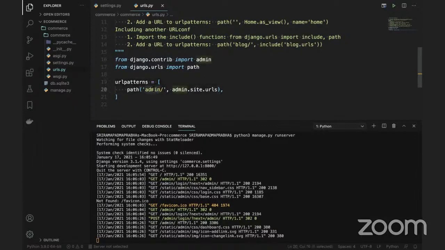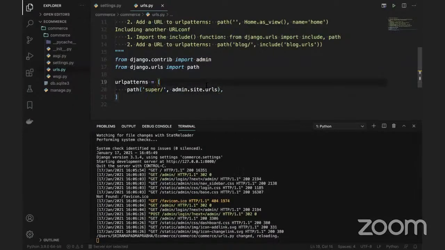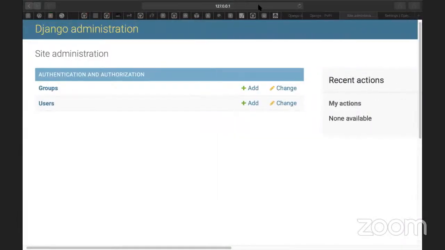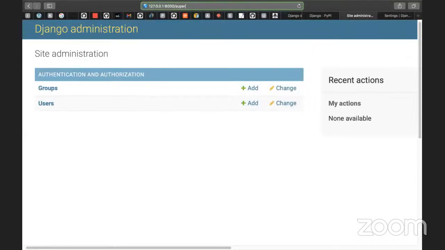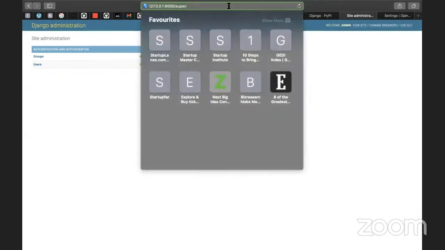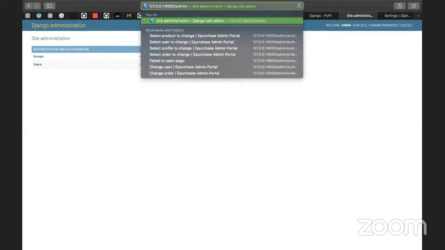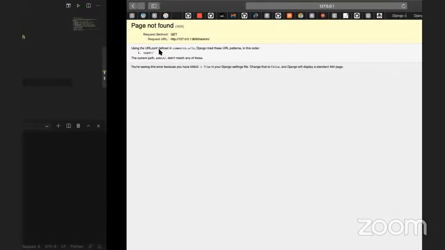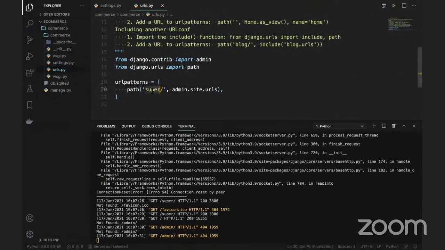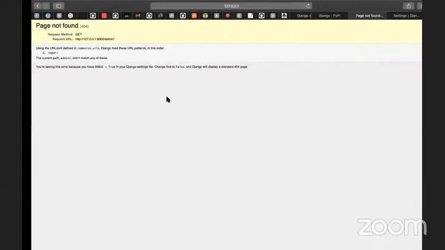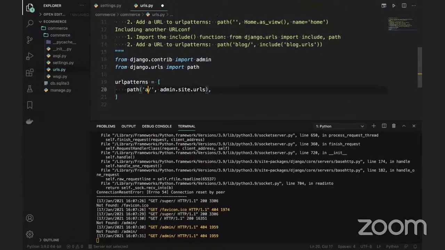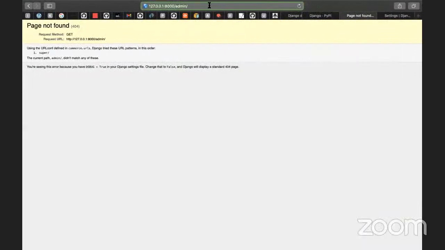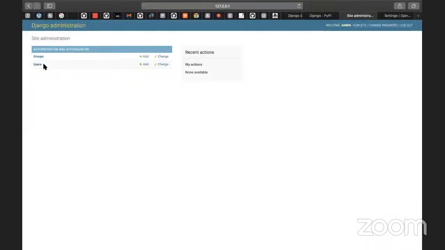If I want to change this name from admin to something called super, and go back to the screen, instead of admin you can use super/ and it works. But if you use the same admin URL, it won't work, because that path no longer exists. We have changed the default admin path to super, and that's why super is working now. So I will change this back to admin and keep it here, and now I'm going to enter admin again.